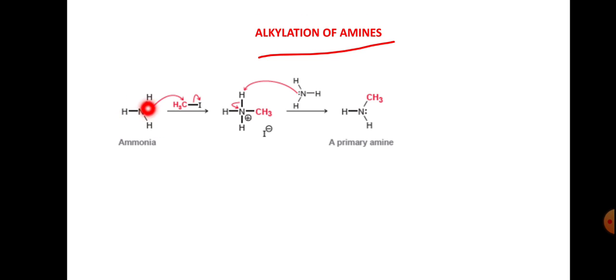Ammonia, NH3, with its nitrogen lone pair, reacts with RX to give the primary amine. This is the methylamine, the primary amine, and this is the intermediate, CH3NH3+ I-. And here one more ammonia molecule, and we get CH3NH2. So this is the primary amine, alkylation of amines.